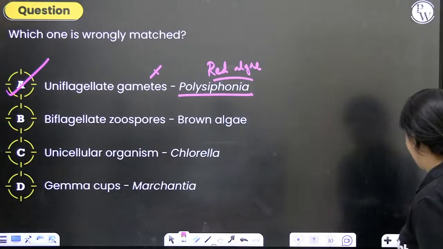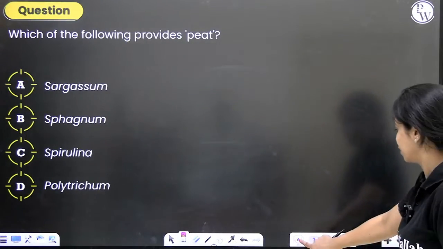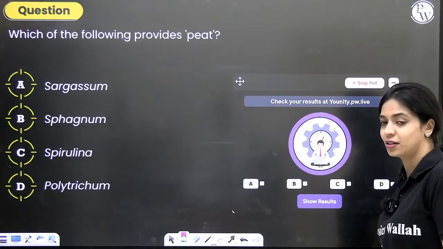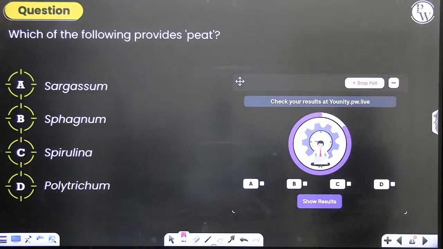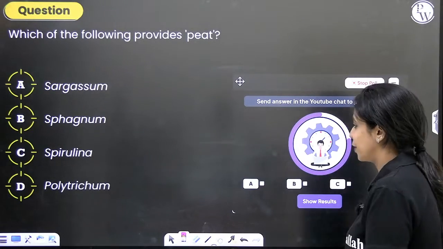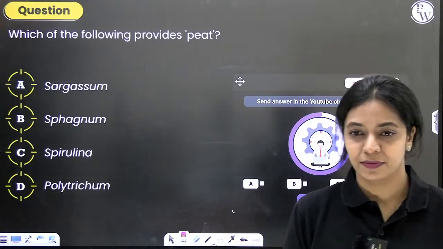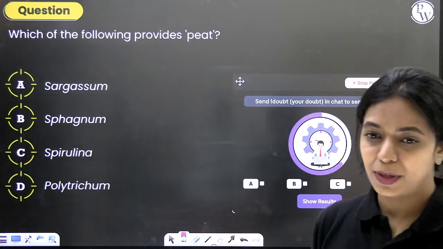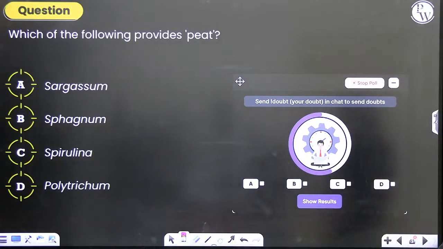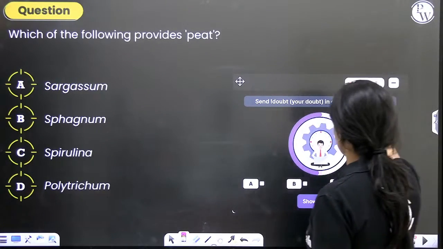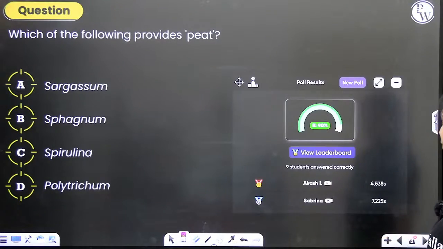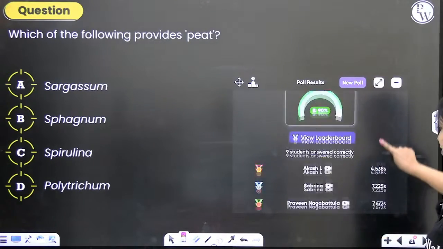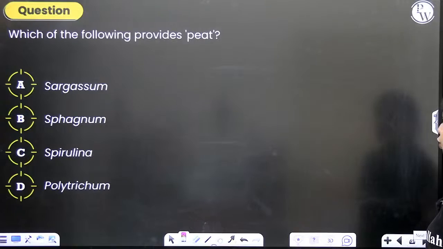Okay. Let's see. Here's our next question. Very simple, direct question. Which of the following provides peat? Sargassum, Sphagnum, Spirulina, Polytrichum. Very, very simple question. The correct answer is Sphagnum, option B. 90% of you have answered correctly. Let's move on to our next question.